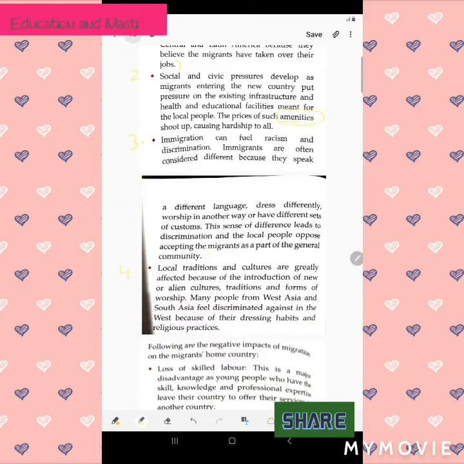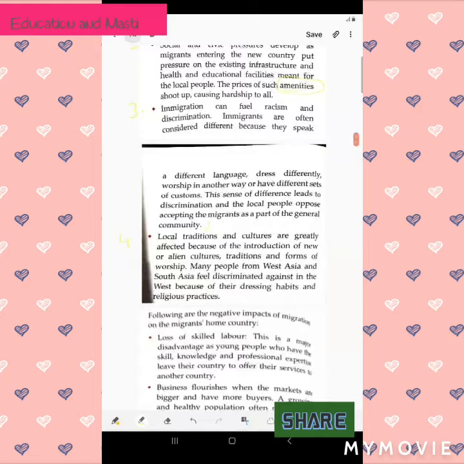They oppose accepting the migrants as a part of their own community because they think these people are different, as they speak a different language and wear different dresses, and their culture and tradition is totally different from where they are living. So that is the third point.